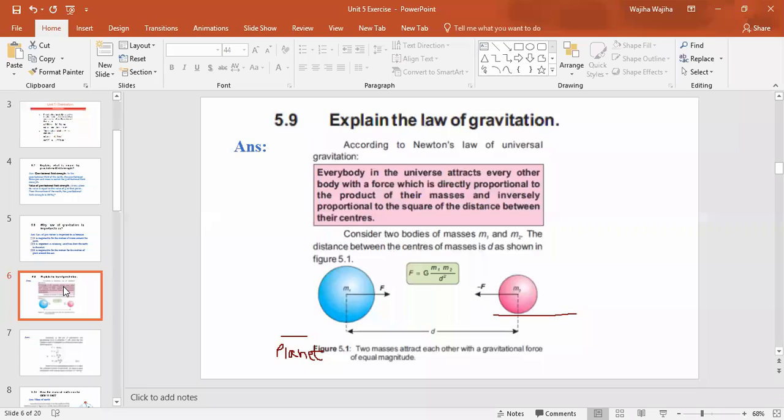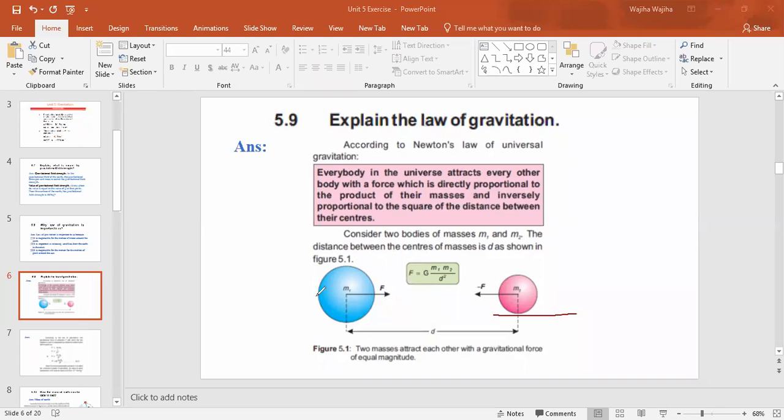Then the next question, after 5.7 and 5.8, is now 5.9: explain the law of gravitation. This is the first lecture when we started unit 5, so I have written this question from your book. You can write this answer in your notebook, and you can also do it from your book. You just have to write the law of universal gravitation. Then you have to make the diagram,